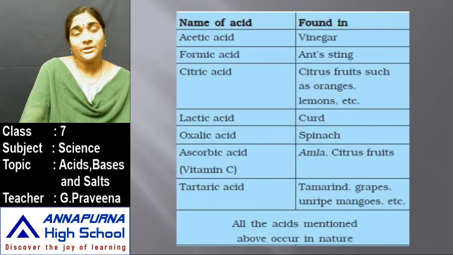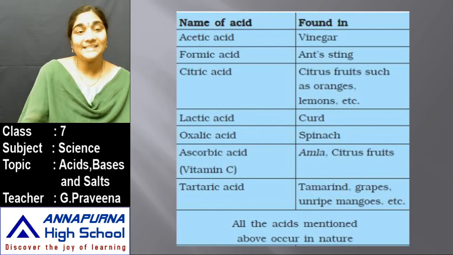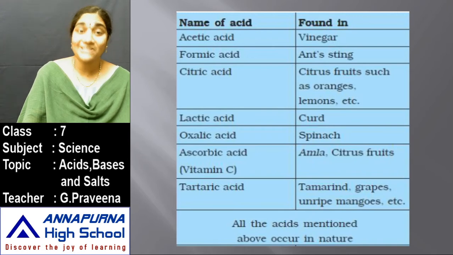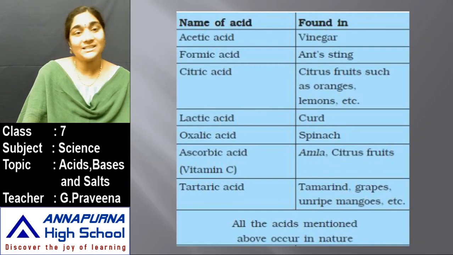So here you can see the names of a few acids which are present in some substances. For example, vinegar consists of an acid known as acetic acid. Then ant stings: when an ant stings you, it releases some kind of acid onto the skin. The acid which the ant releases is known as formic acid.